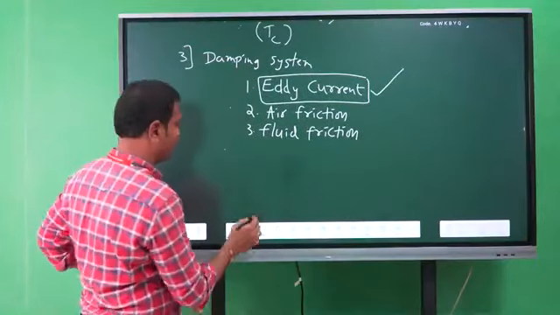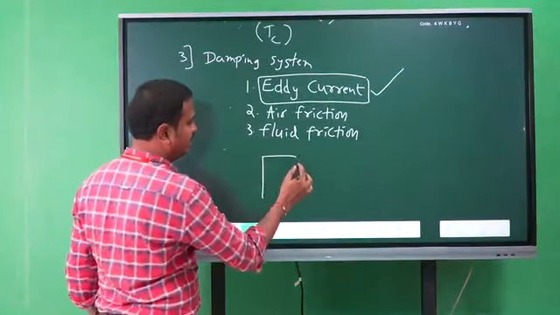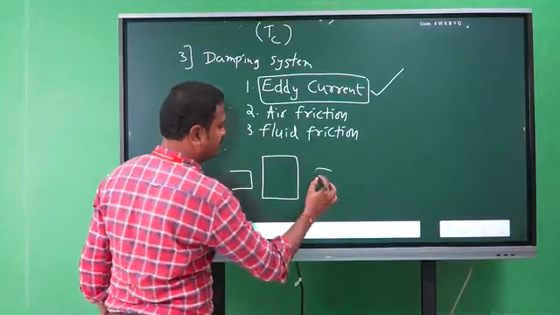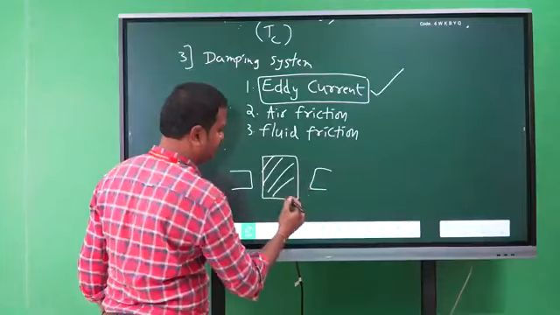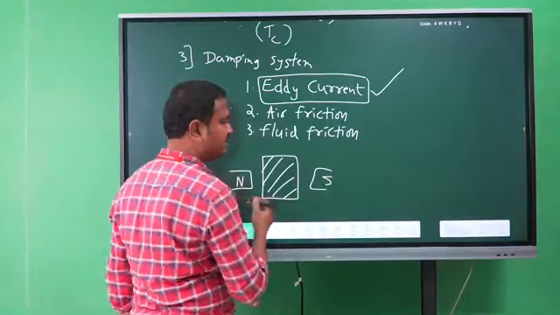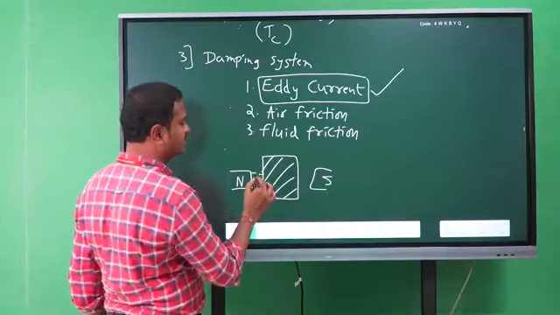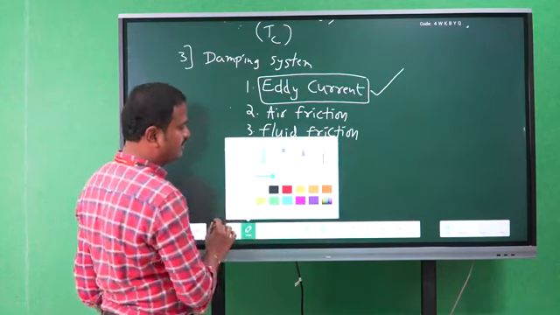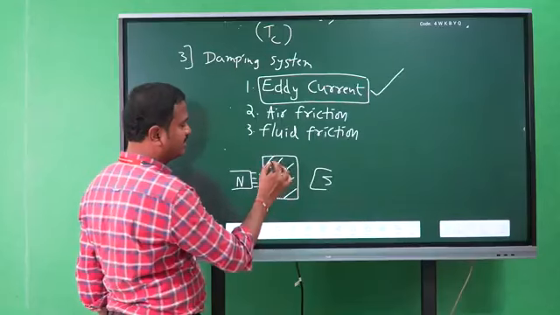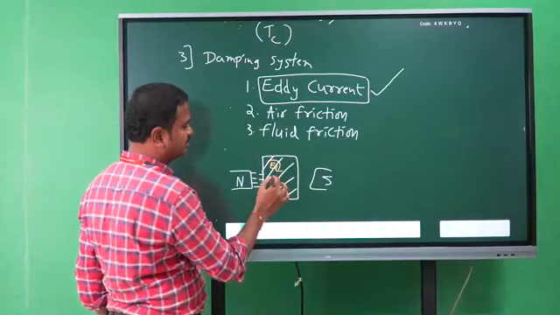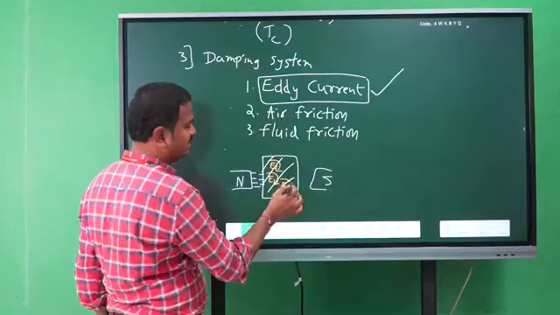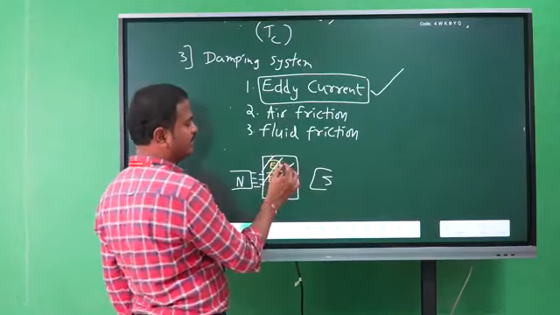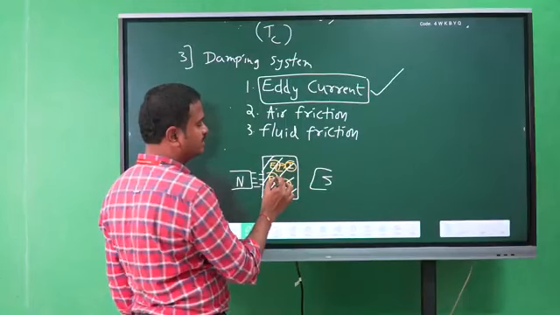For example, take some aluminum plate. So this is entirely an aluminum plate, for example. Here, these are the permanent magnets. Whenever the flux lines are linking with the aluminum plate, then small EMFs are also produced inside the aluminum material. These EMFs will produce some small currents.